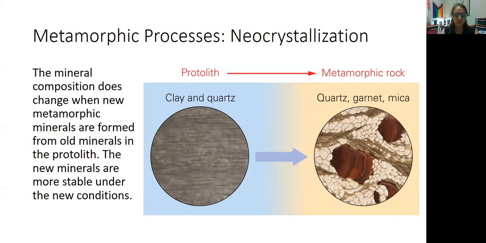Right? So old minerals break down to form new minerals. Again, this is all happening when the rock is a solid. Right? And the new minerals that form, those are going to be the minerals that are more stable in the new conditions. Right? So if the rock undergoes intense heat and pressure, the minerals that form are going to be those minerals that are more stable at that intense heat and pressure.